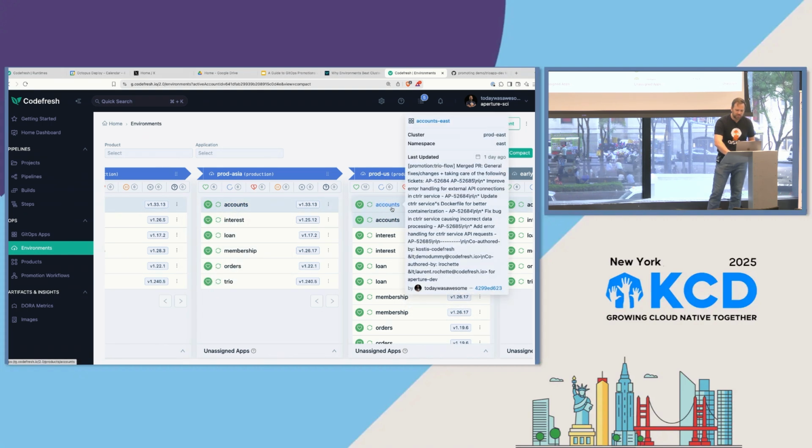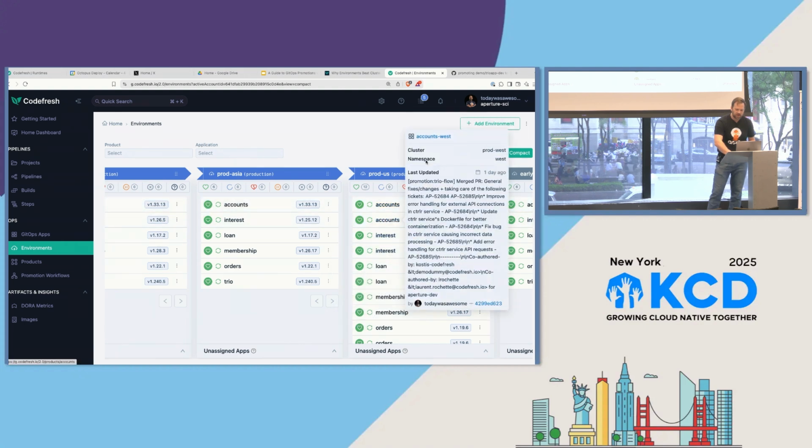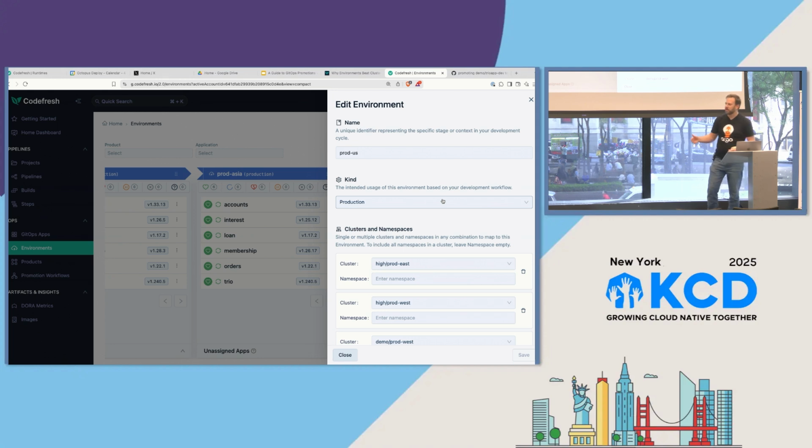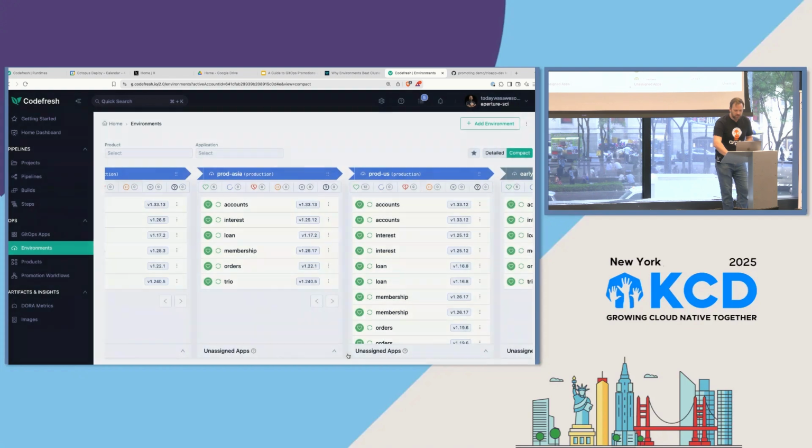Why is this? And we can see, if we look, it's going to show me the application here, accounts east versus accounts west. Well, that's because production is multiple Kubernetes clusters. I'm pushing to production, and you can wildcard this. You can define this. This is saved in Git. And you can set up a wildcard and say any of these clusters under this name can be part of that. And so when I do a promotion, it's going to compare against all of those.